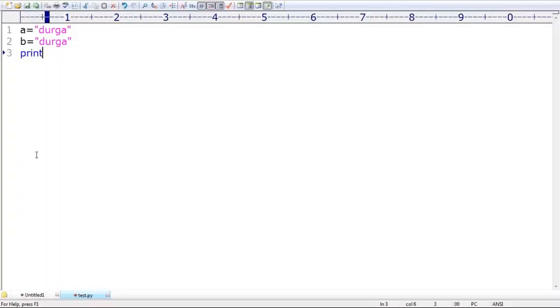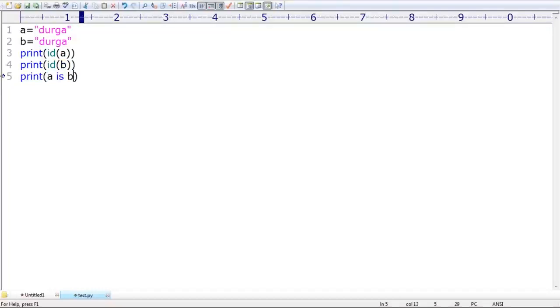Now print id of A, sir. What is the meaning of id of A, sir? What is the address of the first object? id means address. What is the address of the second object? Next, sir, now A is B.